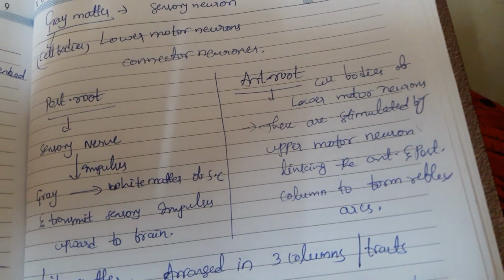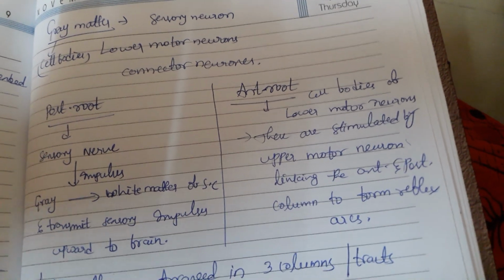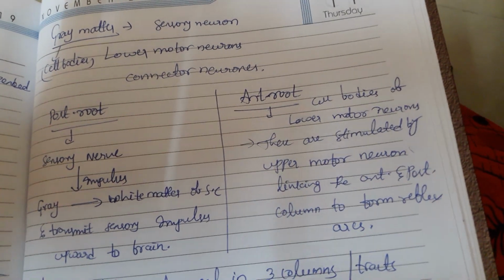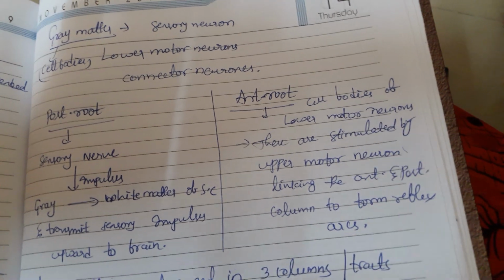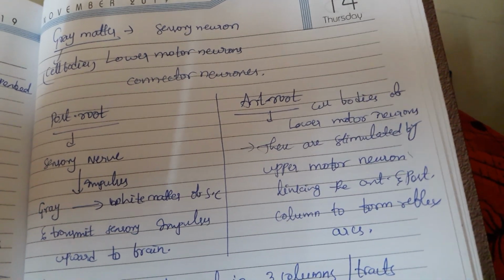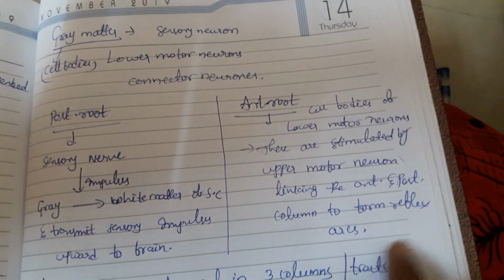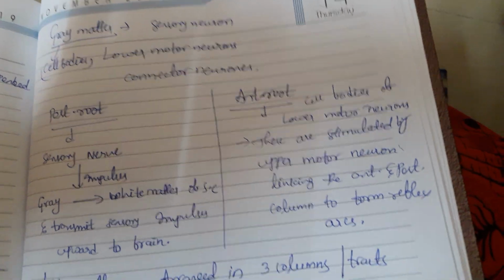Reflex arc is an anatomical pathway consisting of 5 components: receptor, afferent nerve, brain or spinal cord, efferent nerve as well as effector organ. So the complete pathway takes place here.